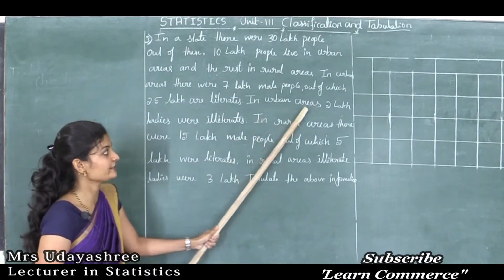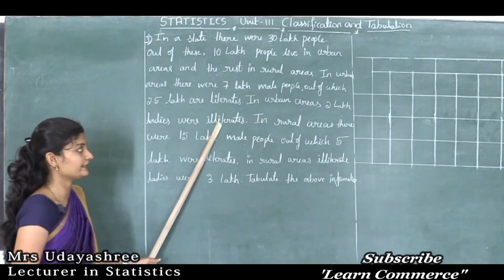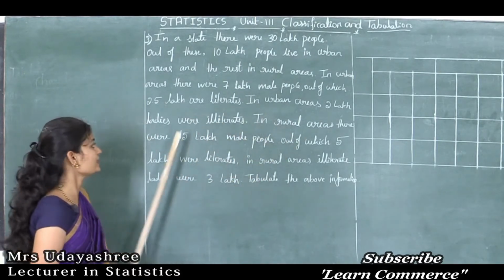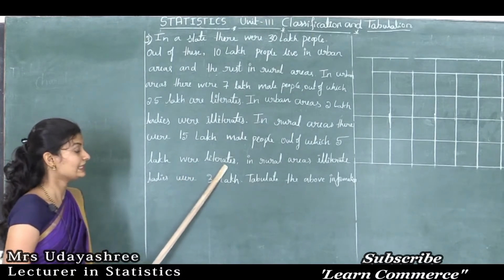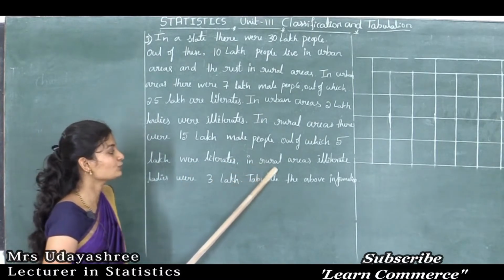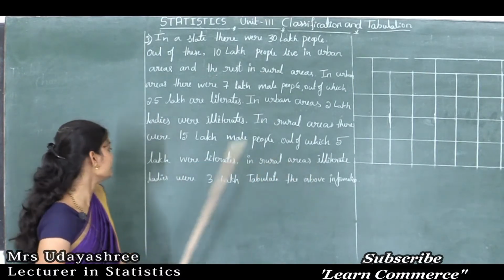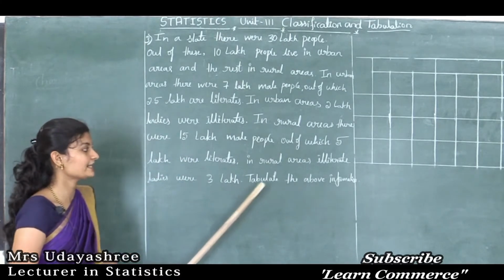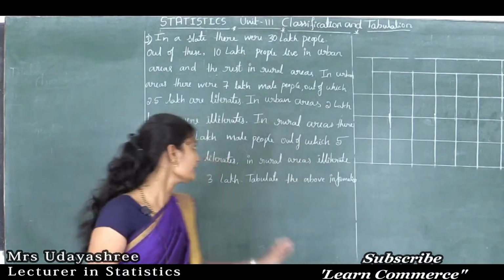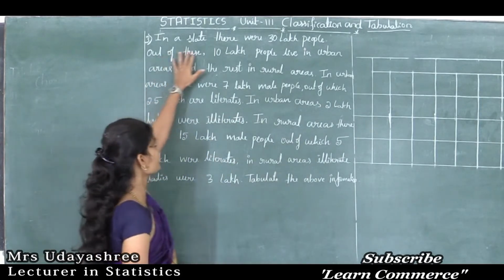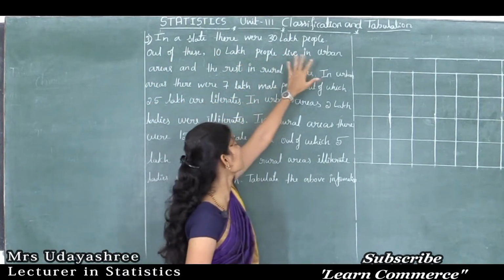In urban areas 2 lakh ladies were illiterates. In rural areas there were 15 lakh male people, out of which 5 lakh were literates. In rural areas illiterate ladies were 3 lakh. Tabulate the above information.